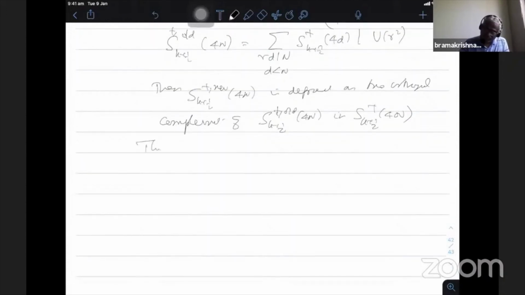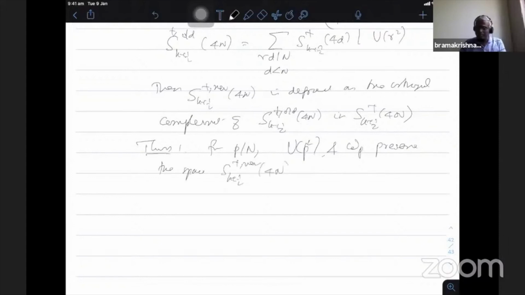Theorem 1: for every prime p dividing n, the U p square operator and the W operator W p preserve the space of new forms. The first result is that the Hecke operators also preserve the new forms, as well as the Atkin-Lehner involution.